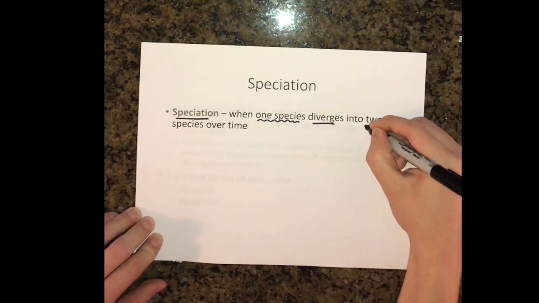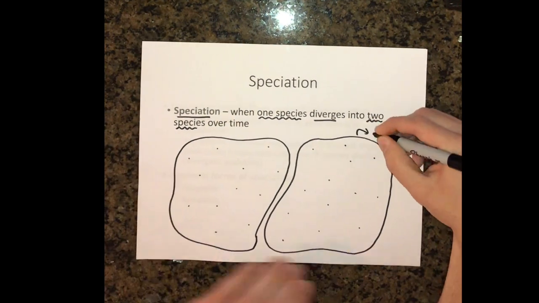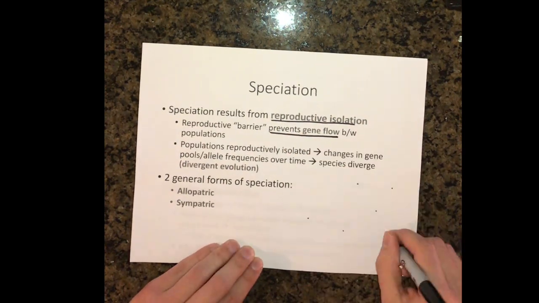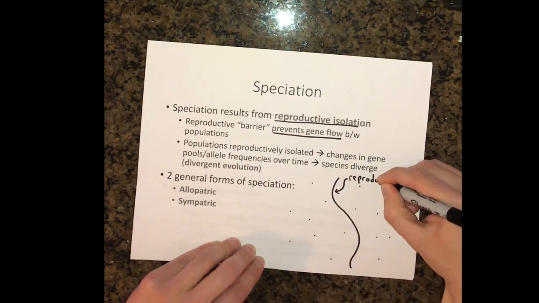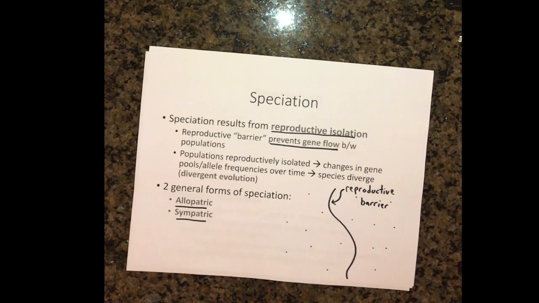Speciation refers to the process by which one species diverges into two distinct species over evolutionary time. This process can also be referred to as divergent evolution. This can happen when two populations of the same species become reproductively isolated from one another, thereby preventing gene flow between the populations. Over time, these two populations will evolve independently until eventually the two species could no longer reproduce and/or produce fertile offspring. In general, there are two different types of speciation that you should be familiar with: allopatric